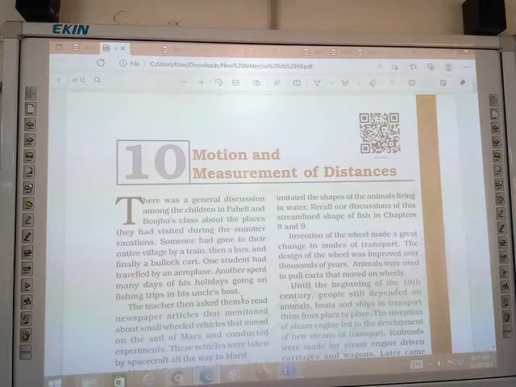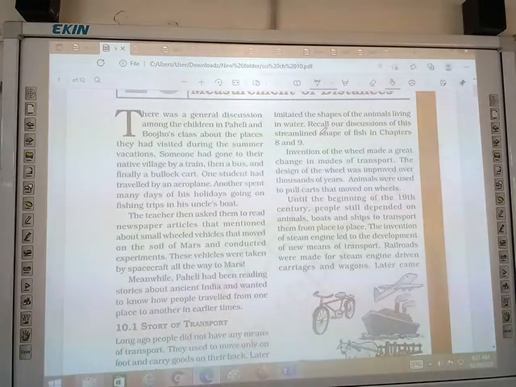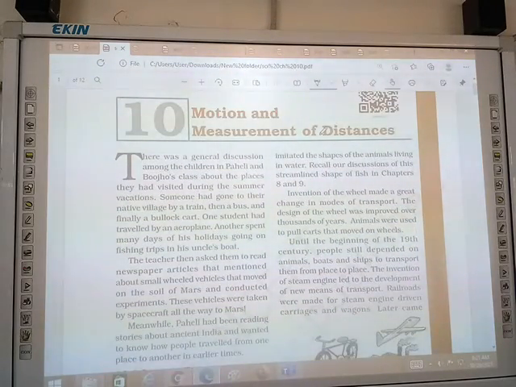Chapter 10, Motion and Measurement of Distance. There was a discussion among the children in this class about the places that they visited during the summer vacation. Someone had gone to their native village by train, then a bus, and finally a bullock cart. One student had traveled by an aeroplane, another spent many days of the holiday going on fishing trips in a simple boat. The teacher